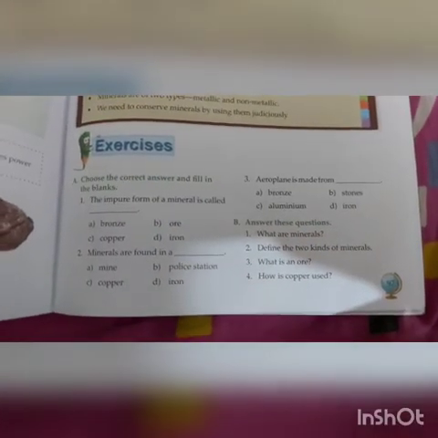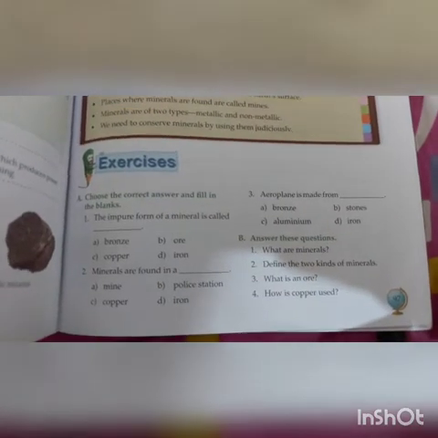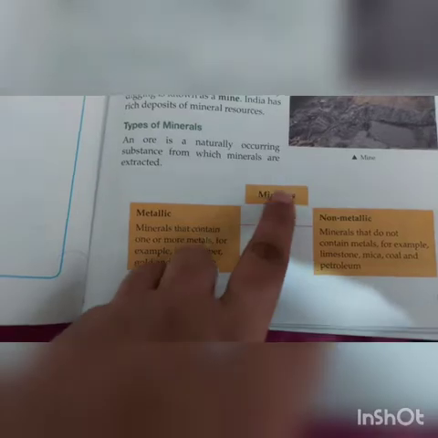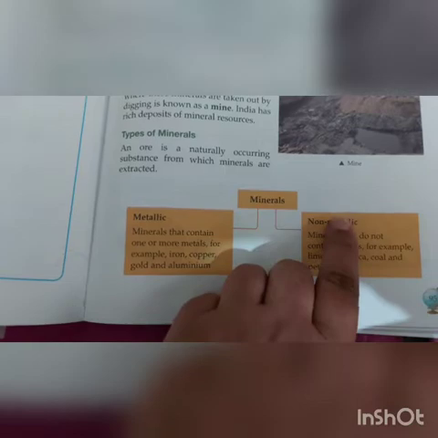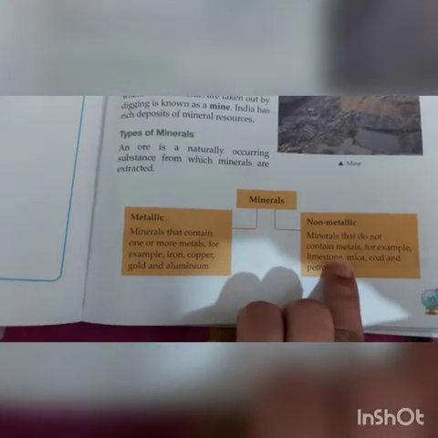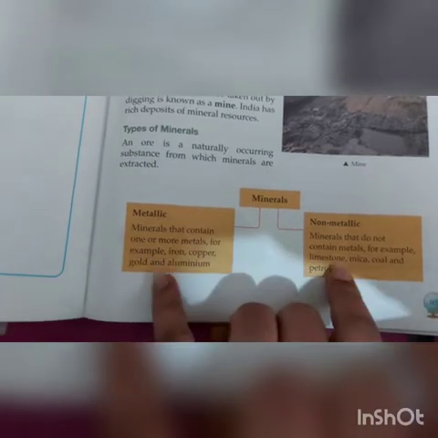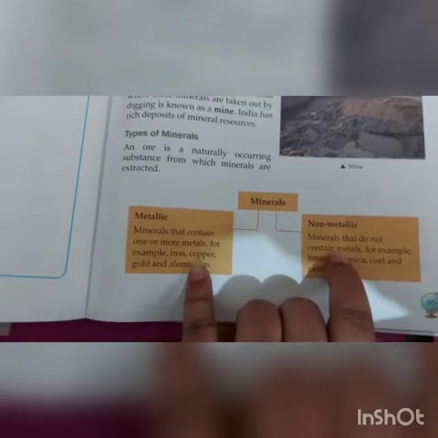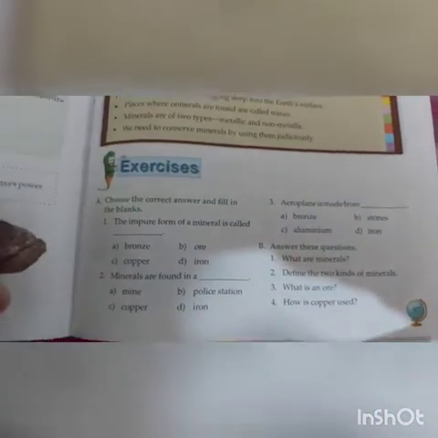Second question, define two kinds of minerals. Here they are saying define. Define means you have to tell what is the meaning of these kind of two metals or minerals. So here it is given the definitions. Metallic minerals and non-metallic minerals. So in this answer you have to mention the definition also, that it is having one or two metals, it do not have metal. So you have to define it properly. Don't write only the names, beta.